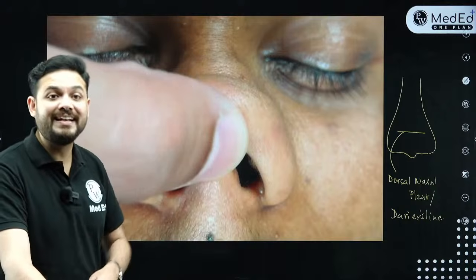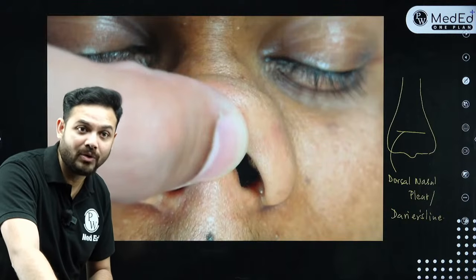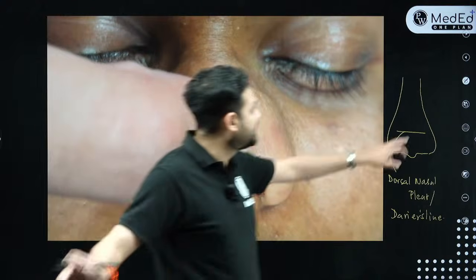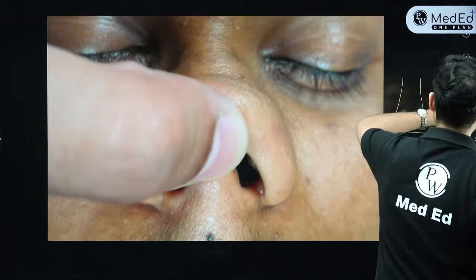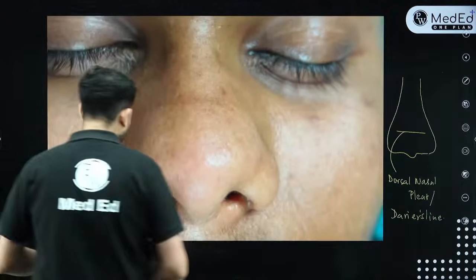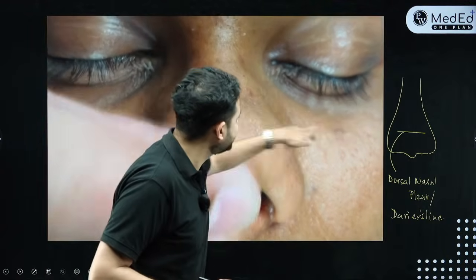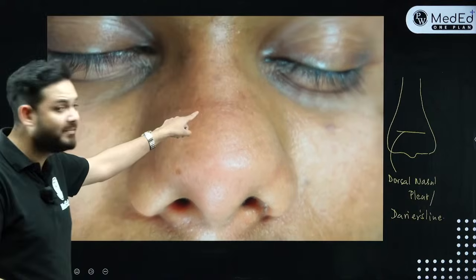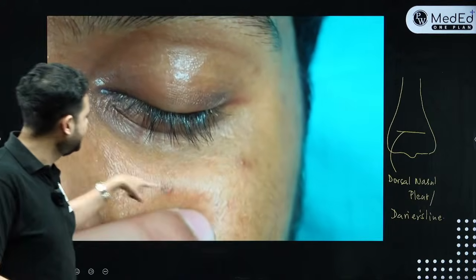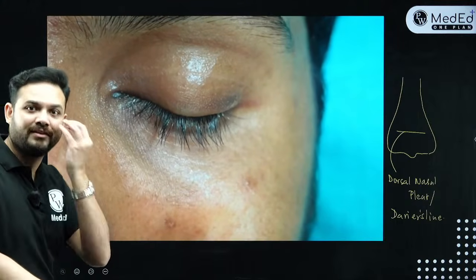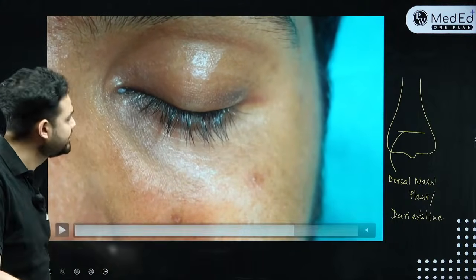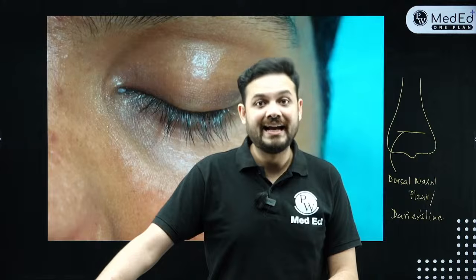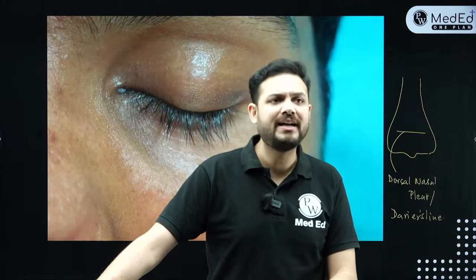Okay? Now, what is the next thing that you will see in this particular boy, right? Because of the constant salute and this dorsal nasal pleat, the next thing that will happen is, if you see, he has got these kind of dark circles present below his eyes. Can you see that? What are these called? So see, this is the Darier's line, right? Now what do you see? These are quite big dark circles. We call these dark circles allergic shiner. Allergic shiner.